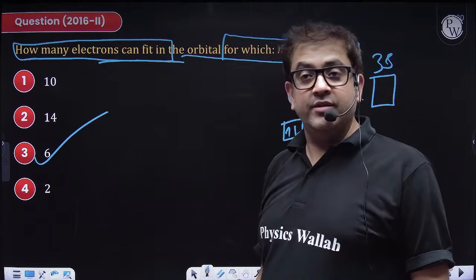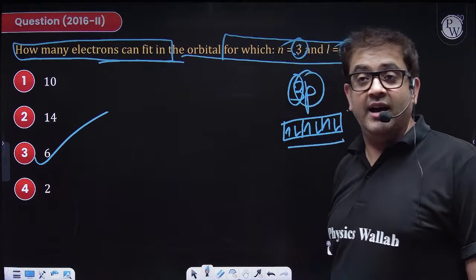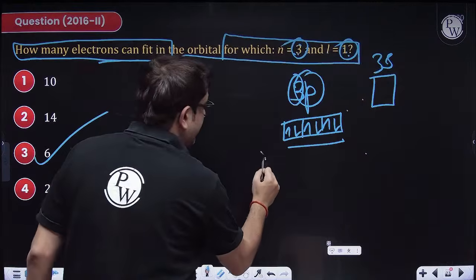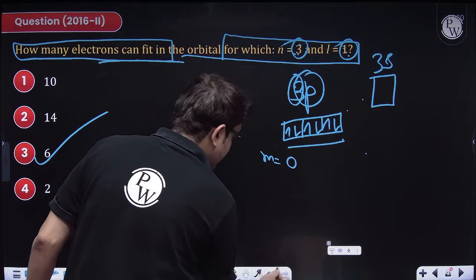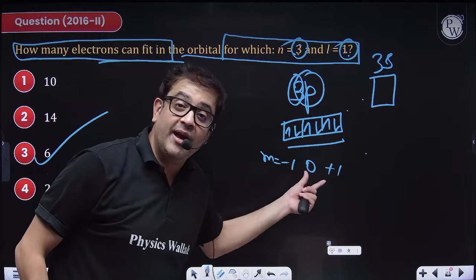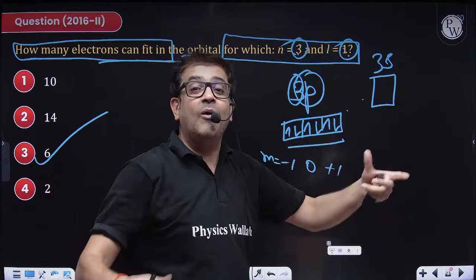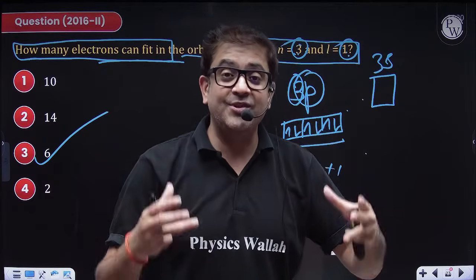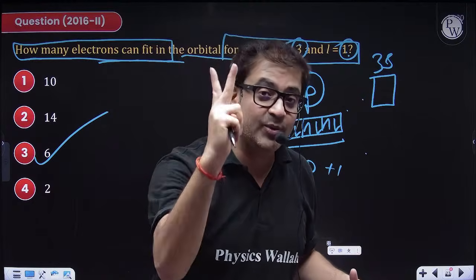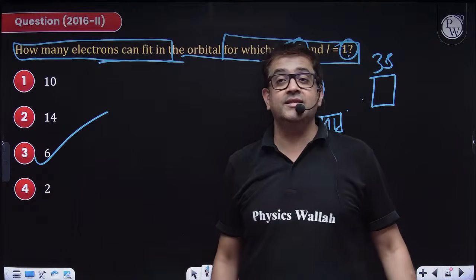The number of electrons that can fit in n equal to 3, l equal to 1 is not taking m into account, because here m is minus 1, 0, plus 1. If it gives a value of m, then it is being specific about an orbital. This is speaking about the subshell. The subshell 3p has 3 orbitals. One orbital will accommodate 2 electrons, so 3 orbitals will accommodate 6 electrons. I hope everybody is clear.